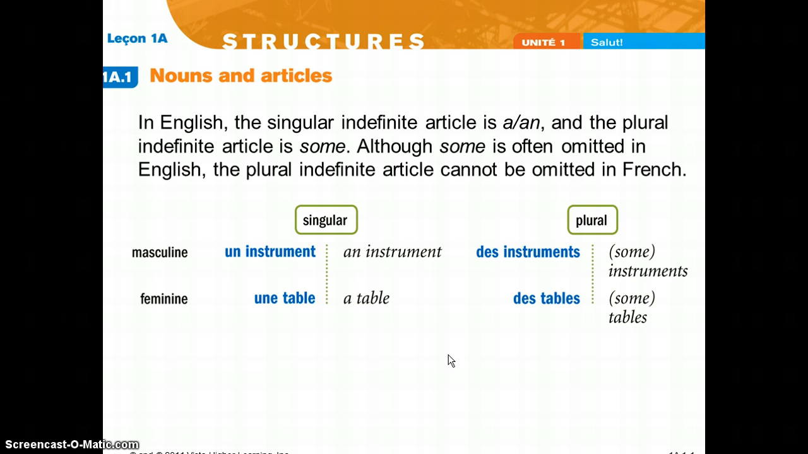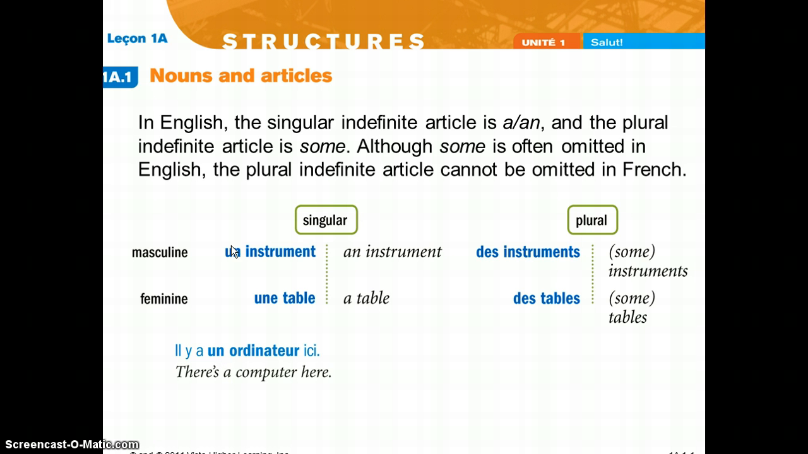Let's try another couple of examples here. Il y a un ordinateur ici, which means there's a computer here. So to make this plural, if you look at this in English, we could say there are computers here, and we can totally get rid of the word for some, but we can't do that in French.